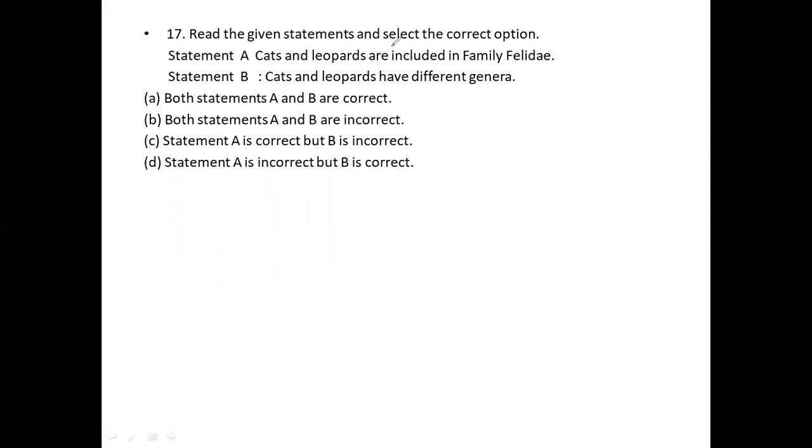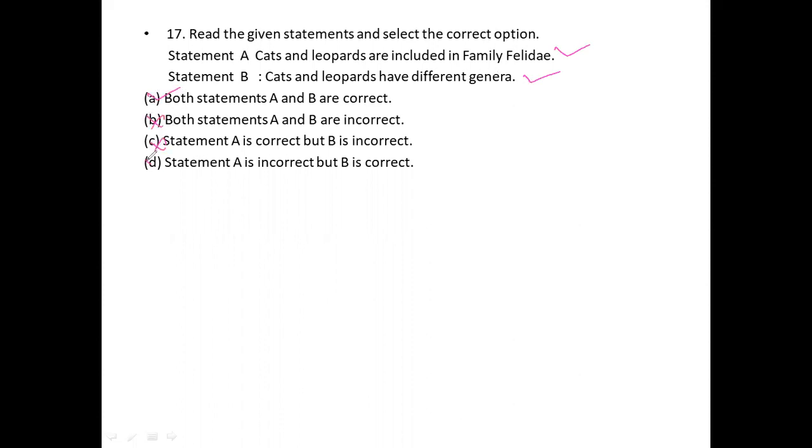Read the given statements. Select the correct option. Cat and leopards are included in family Felidae, right? Of course. Next, the statement: cat and leopards are different genera, right? So here, these two statements are correct. So option A is the correct option for this question.